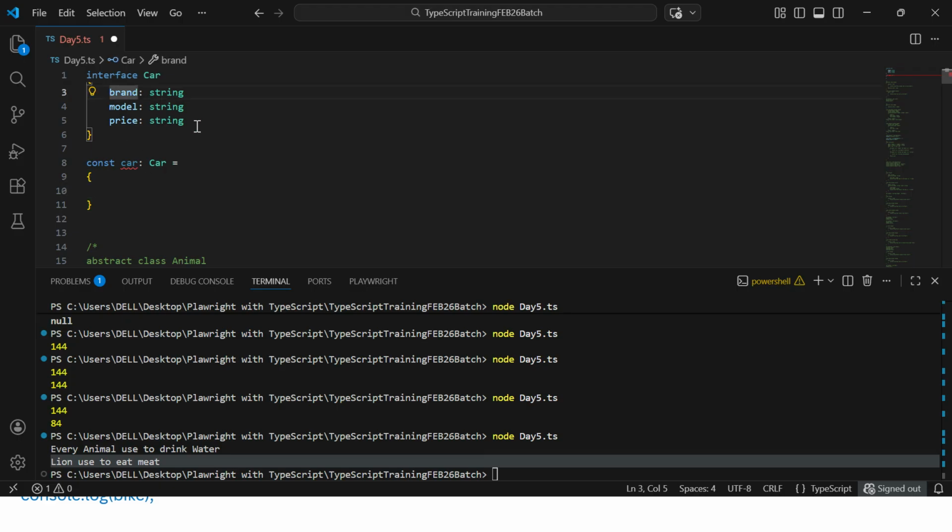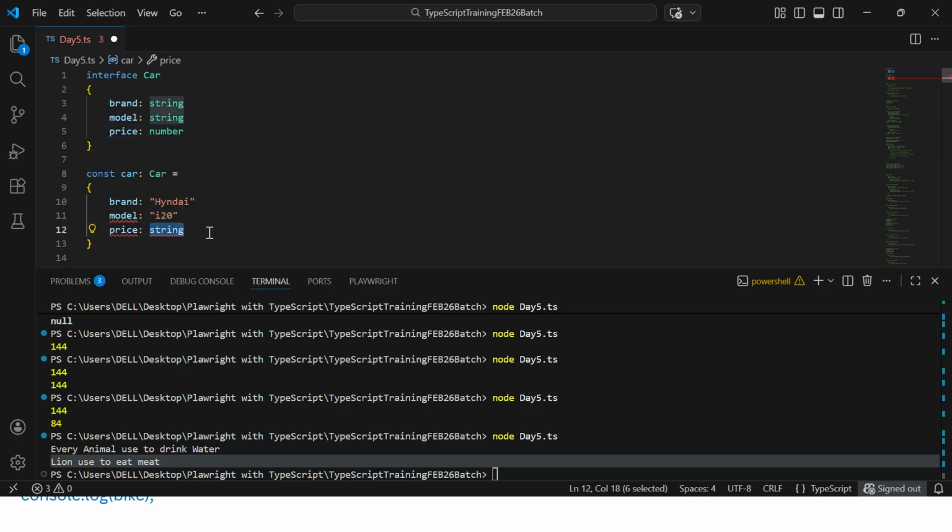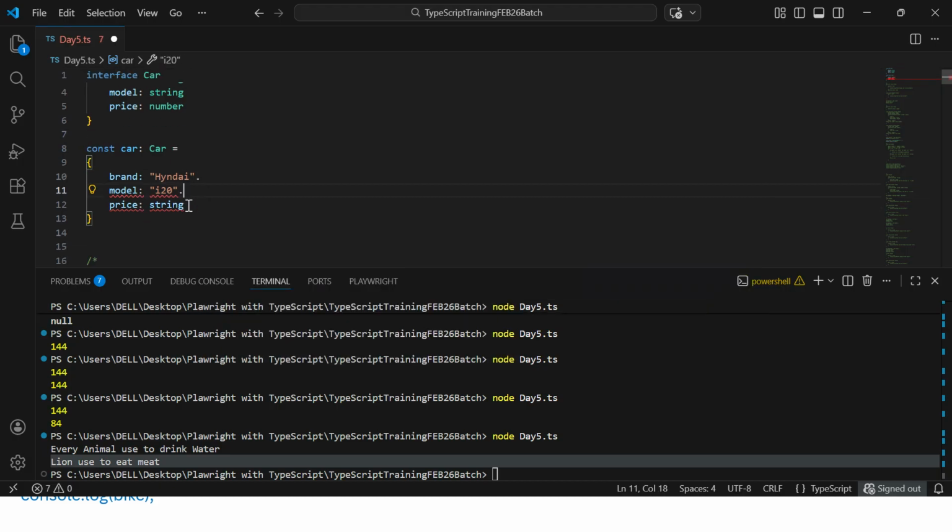Now let's give the values for these variables. What is the brand? Say the brand is Hyundai. What is the model? The model is say i20. What is the price? Price we can give as a number, which can be anything. It will be a comma value. Okay, model is fine, i20. And the price, say 8 lakh.